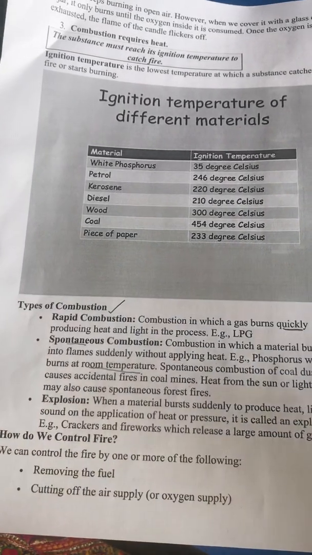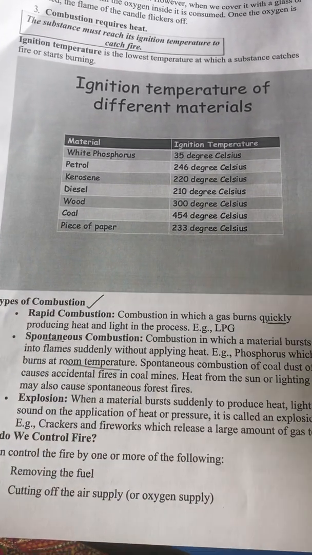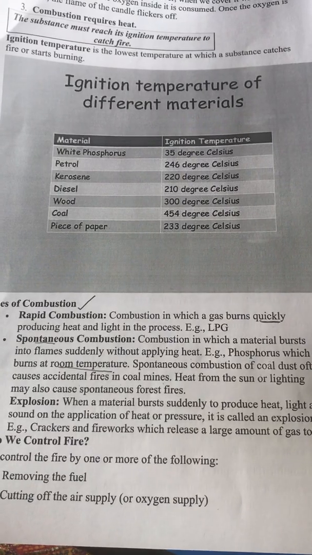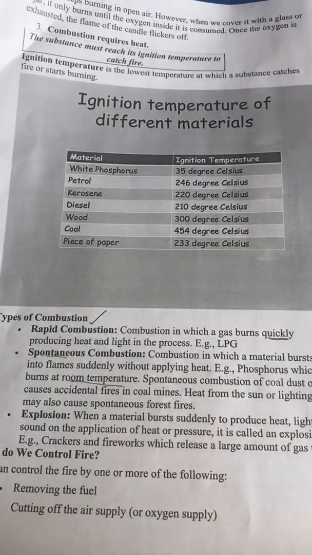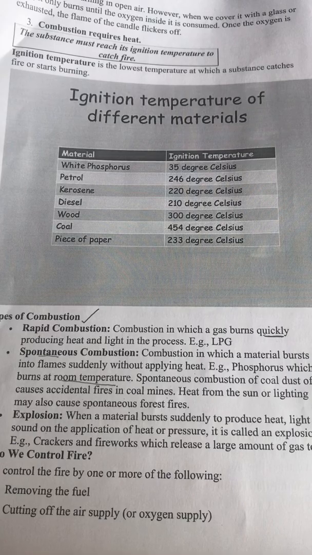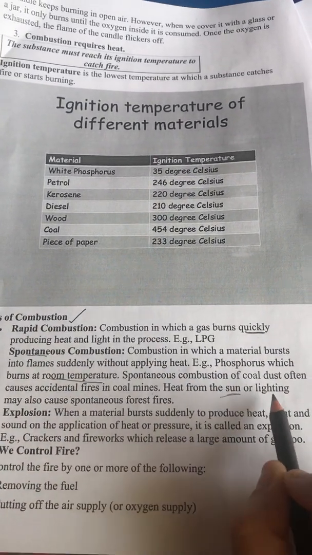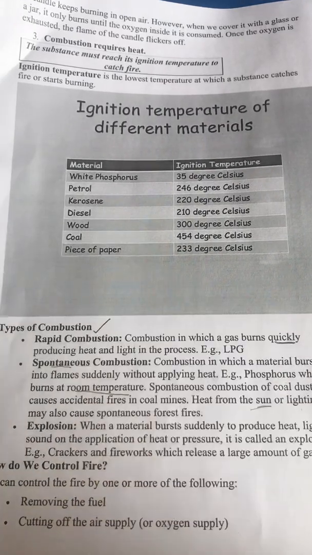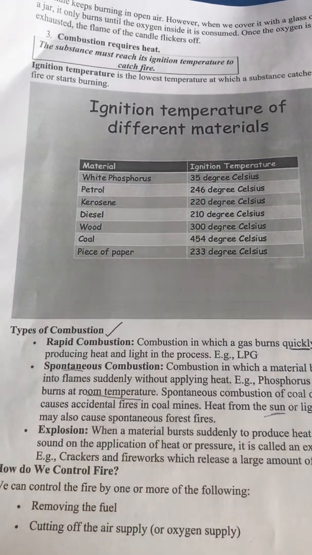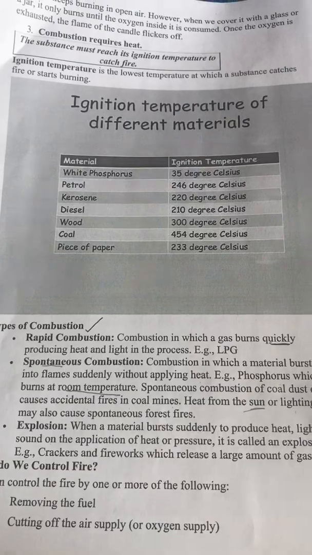Spontaneous combustion of coal dust often causes accidental fires in coal mines. Mostly in the coal mines, we know that coal is a fuel, so that fuel automatically catches fire at room temperature. That is spontaneous combustion. Heat from the sun and heat from lightning also cause combustion in the forests.